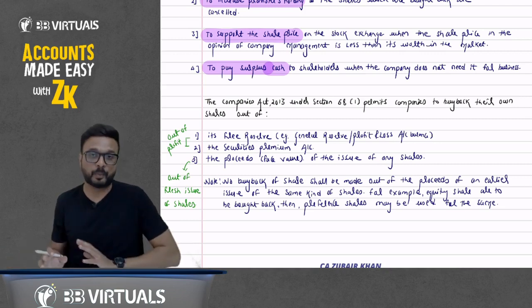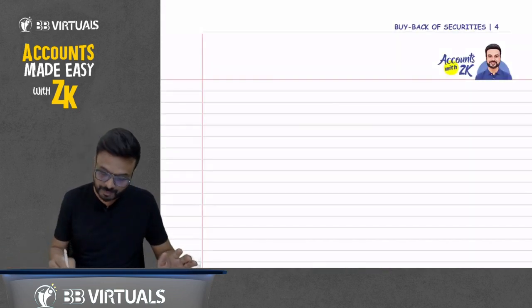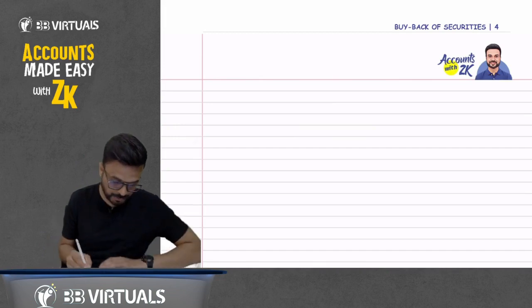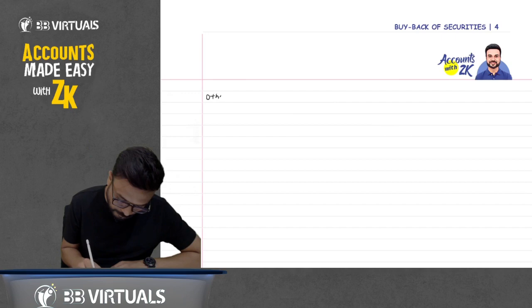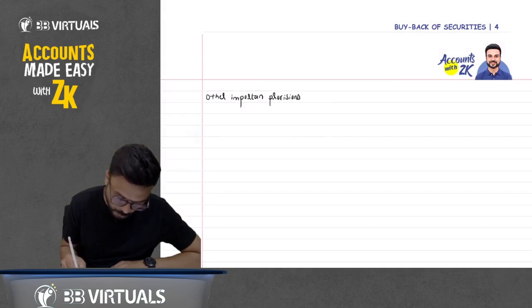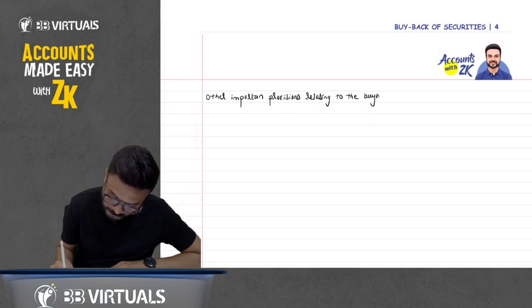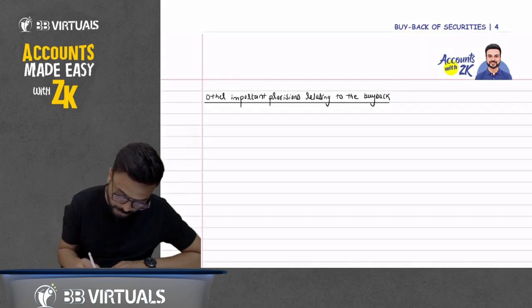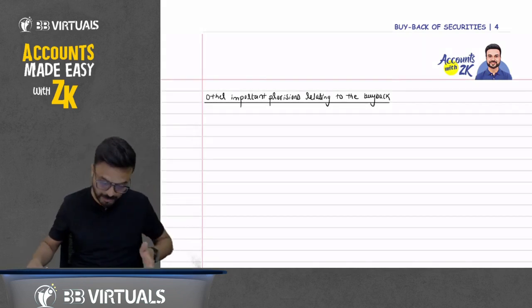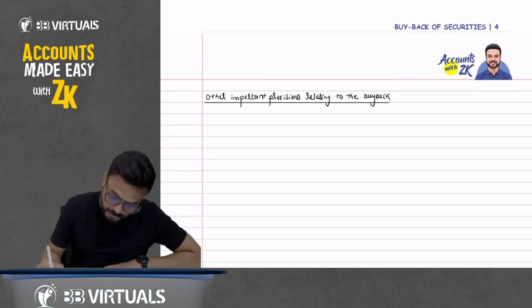Now there are various important points. Now give the heading and write down there: Other important provisions relating to the buyback. Okay, other important provisions relating to the buyback. Now write it down one by one. Write down first point. First point.